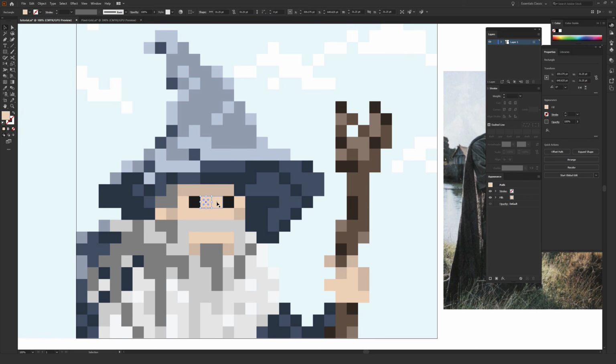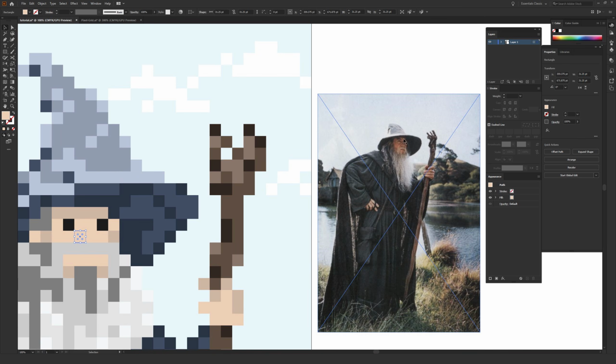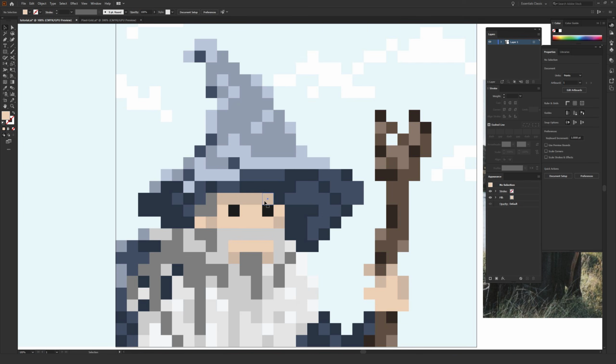But I would pick a primary color. So I have this sort of beige color for the overall face color. But when I looked at this image, you can see there's some shadowing right under the hat. It's kind of a low quality image, which made this a bit more difficult. But I decided just to desaturate that beige color a little bit to serve as a shadow and then also serve as a gap between the forehead and the hat.